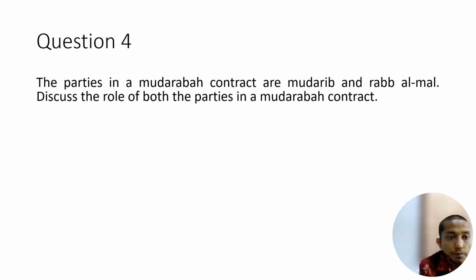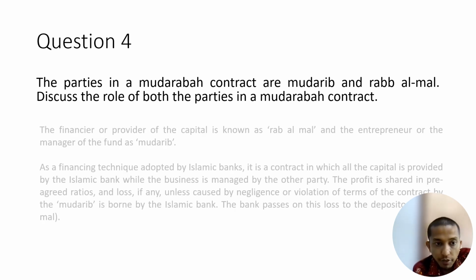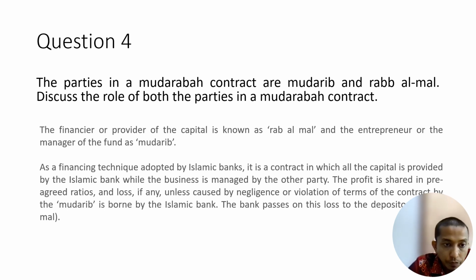Okay. So next question. The parties in the Mudarabah contract are Mudarib and Rab al-Mal. Discuss the role of both parties in the Mudarabah contract. I think this one is easy, right? Basically, the financier or the provider of the capital is known as Rab al-Mal, and the entrepreneur is known as Mudarib. As a financing technique adopted by Islamic banks, it is a contract in which all the capital is provided by the Islamic bank, while the business is managed by another party. The profit is shared at a pre-agreed ratio, and any loss, unless caused by negligence or violation of the terms of the contract by the Mudarib, is borne by the Islamic bank.